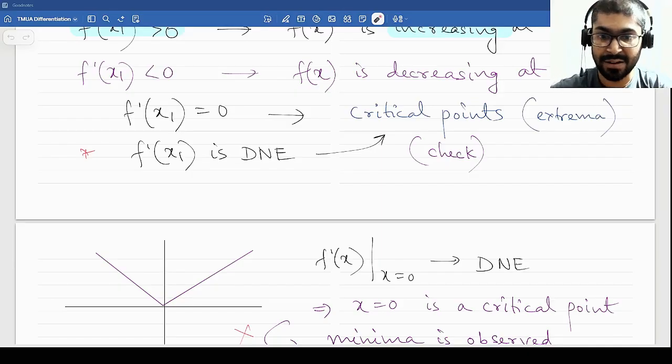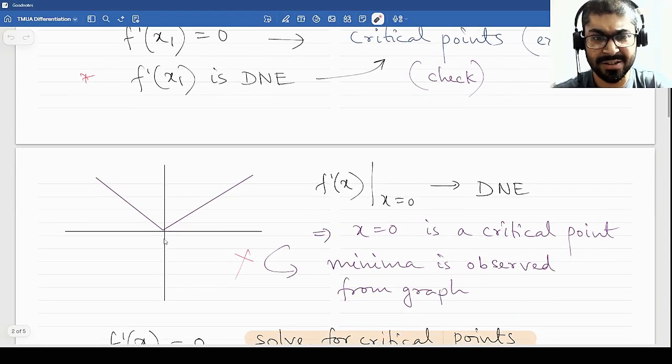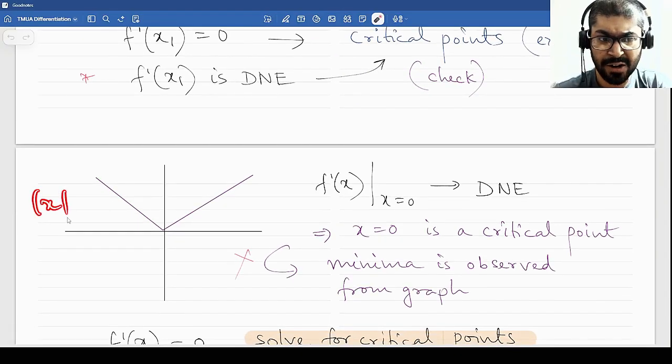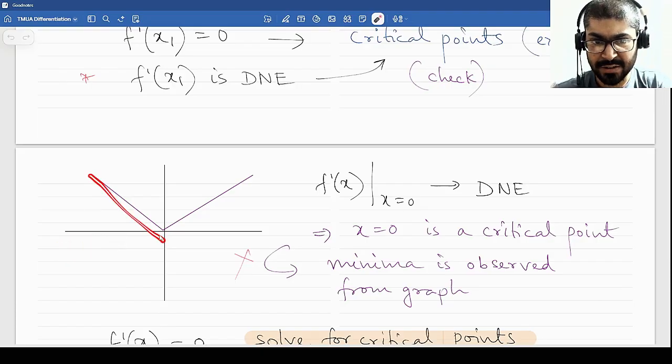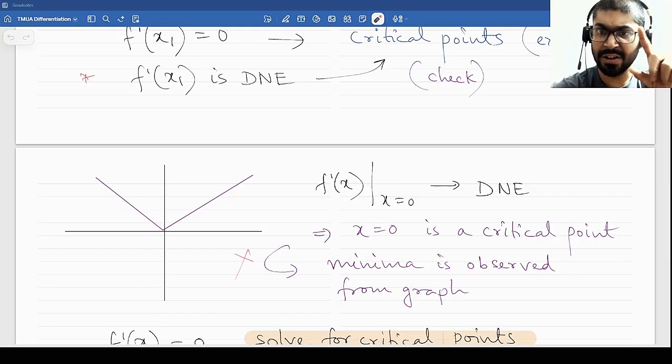Okay, I have used a very simple example, mod x. So the mod x or absolute value of x, abs x, however way you write it, has a corner at 0, right? So we know that whenever a function has a corner, it is not differentiable there. There are 2 cases, corners and cusps. Corners are made when 2 straight lines intersect, and cusps are made when either 1 straight line and 1 curve intersect, or 2 curves intersect. So for a cusp and a corner, a function is not differentiable at either of these.